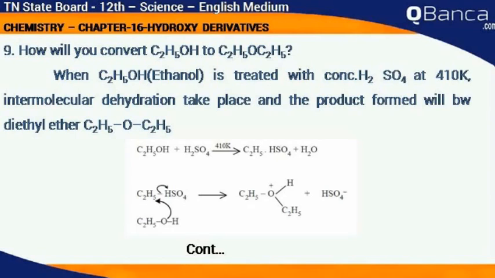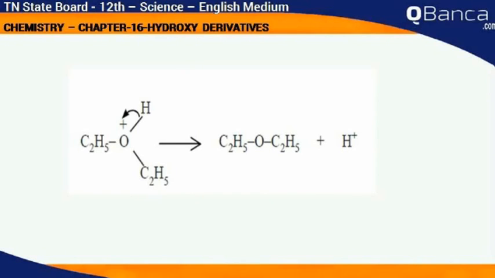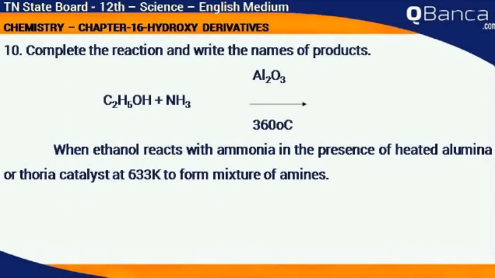C2H5OH plus H2SO4 gives C2H5HSO4 plus water. The final product: C2H5OH plus C2H5HSO4 gives C2H5OC2H5 plus H+ ion.